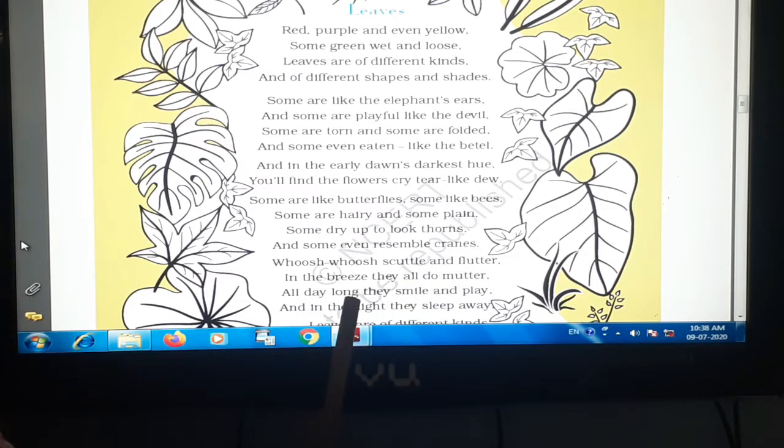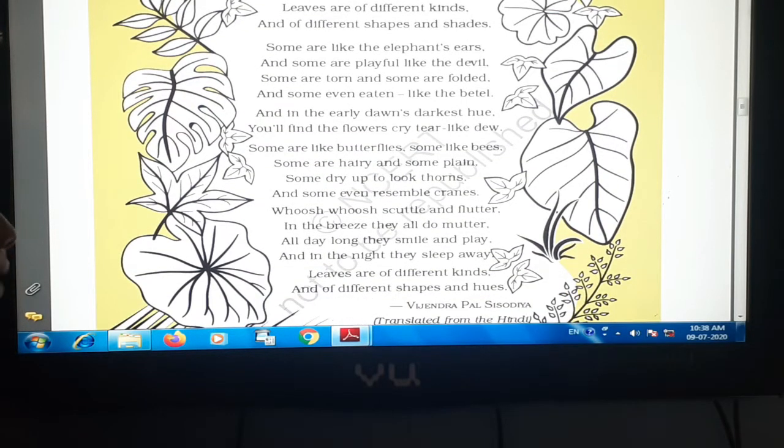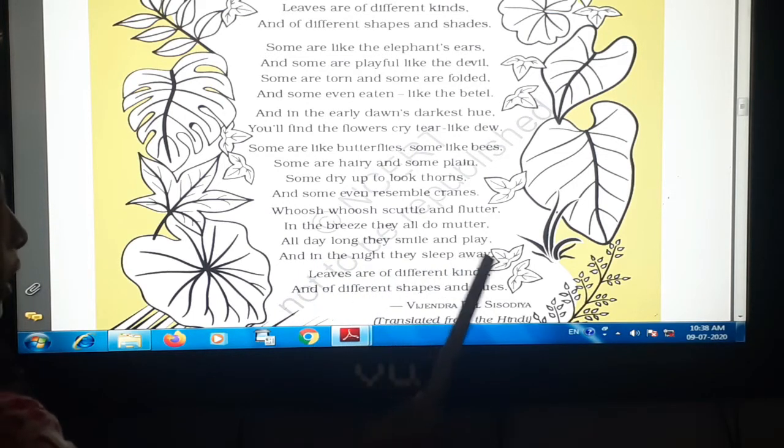All day long they smile and play. They look like they smile and play. All day long they smile and play. And in the night they sleep away. और रात को क्या करते हो? ऐसा लगता है जैसे सो गए हैं. And in the night they sleep away.